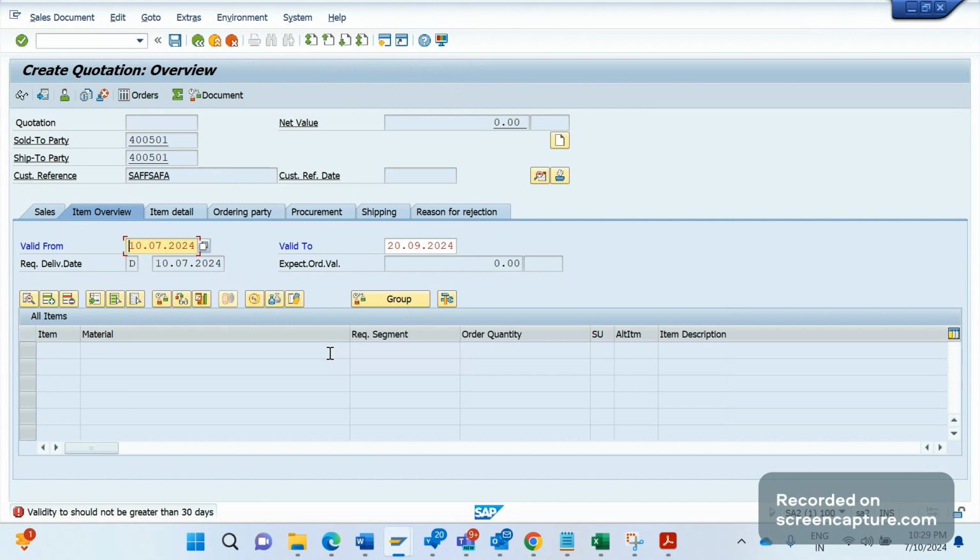You see, now we are getting the error message saying that validity 2 should not be greater than 30 days.